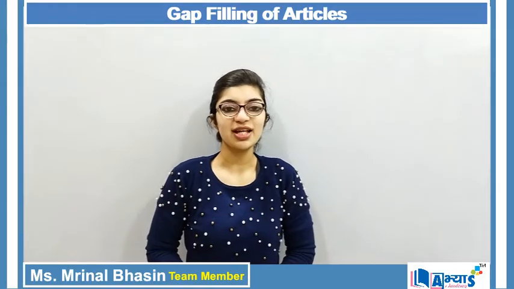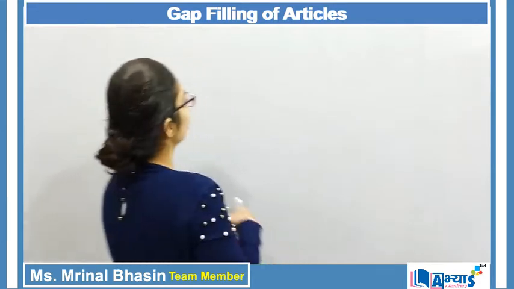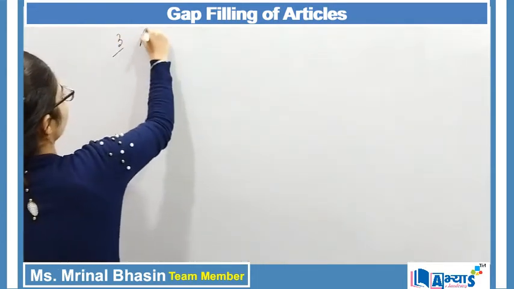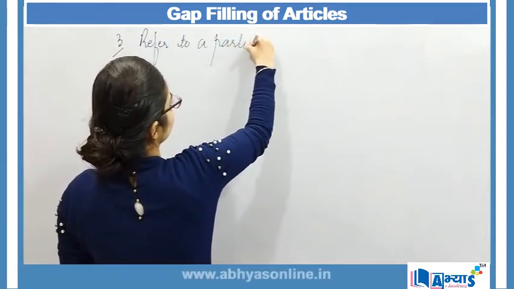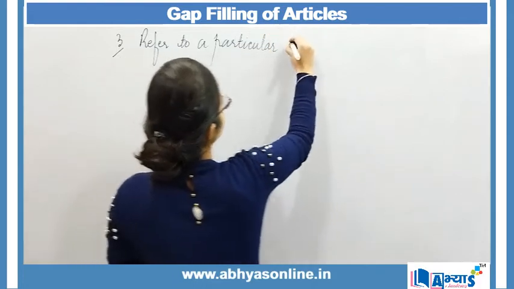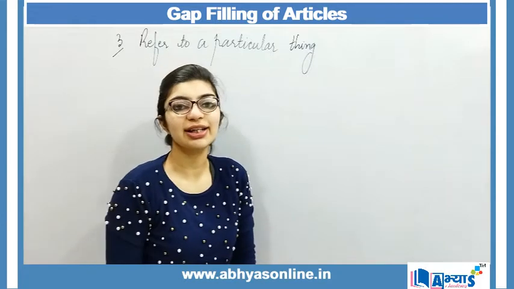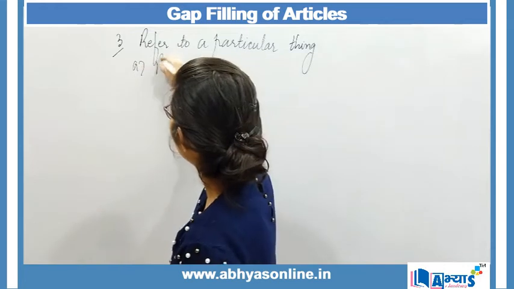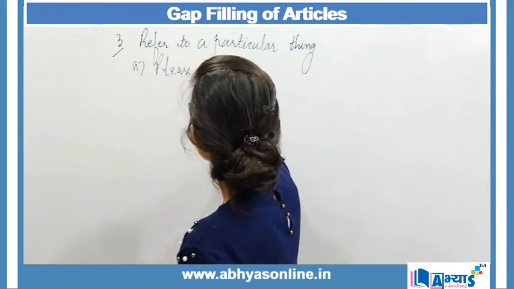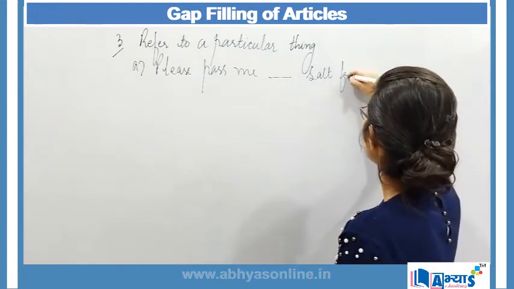Now let us understand some more concepts of the. Another area where the can be used is for referring to a particular thing. So third is when we have to refer to a particular thing. Whenever I am referring to a particular thing, in that case again I have to use the. For example, I say, please pass me the salt from the table.